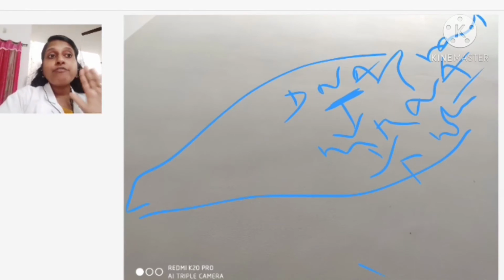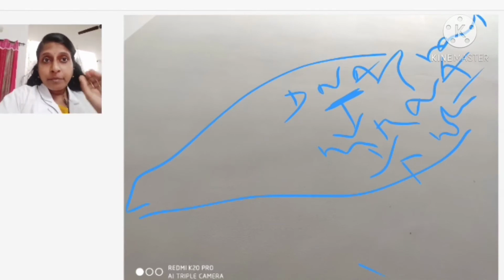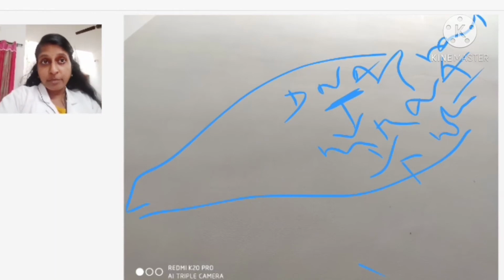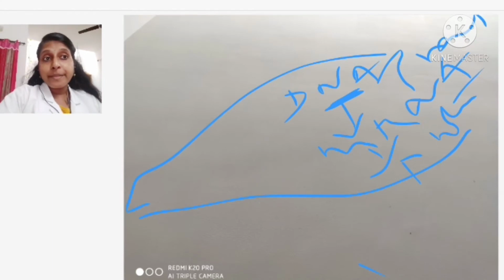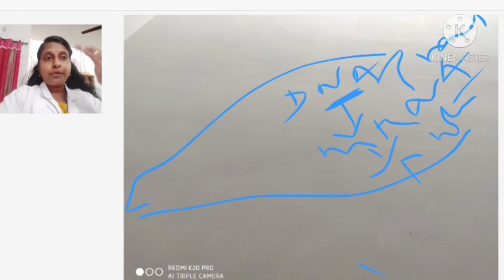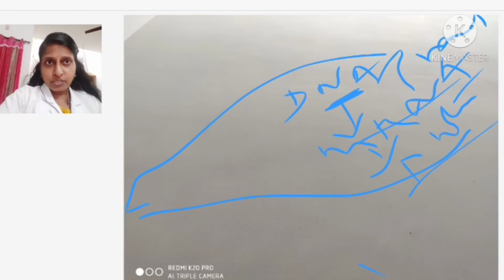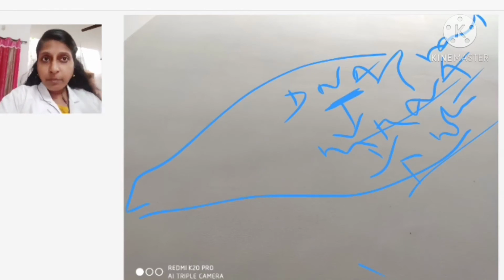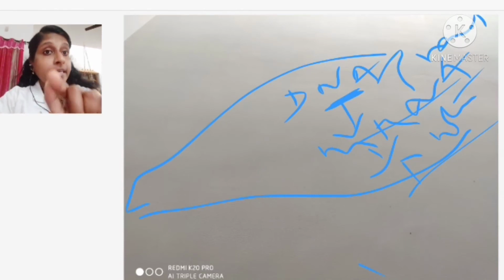If this protein is not there, if protein production is not taking place, then what will not happen? You cannot find that nematode growing, it cannot grow. So, DNA to mRNA is transcription, mRNA to protein, we call it what? Translation. Usually in the nematode this is taking place, but here what happens?